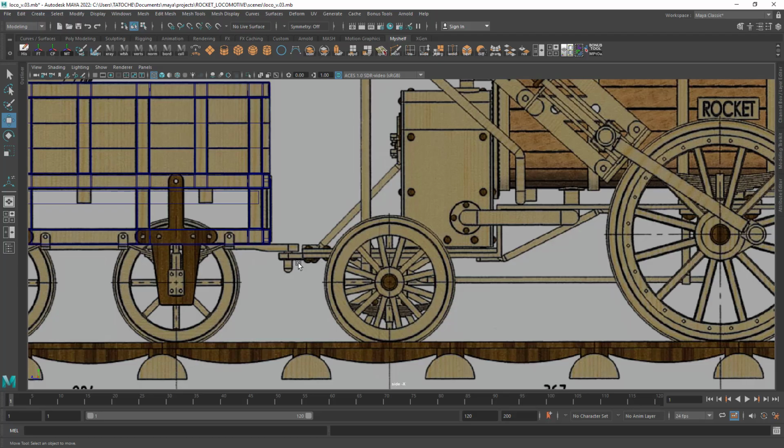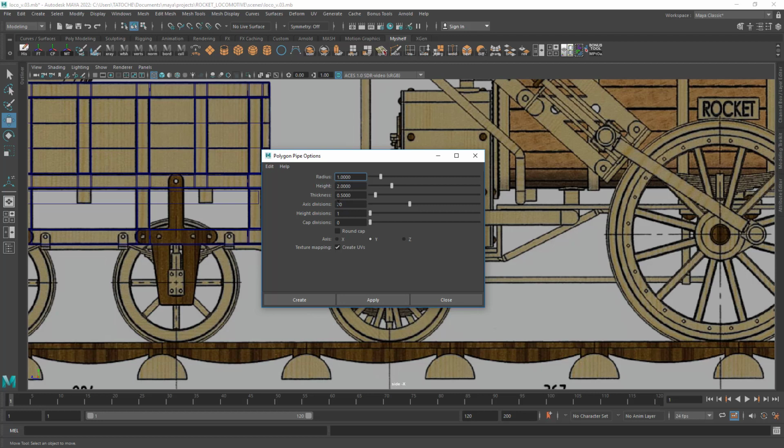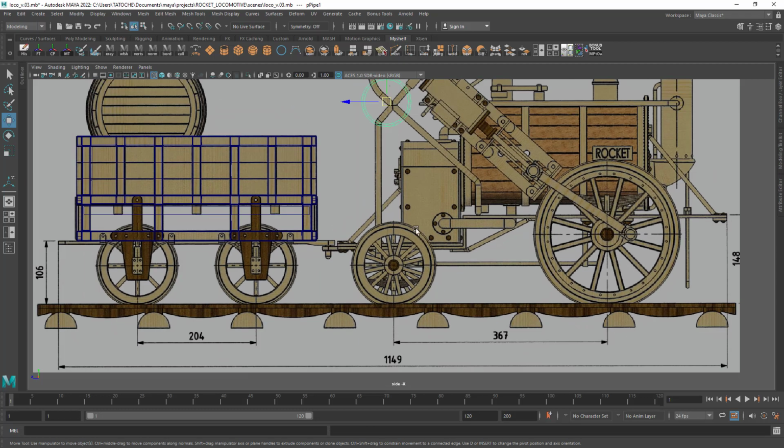Hi guys, today we're going to be modeling these car wheels. I will use this for reference. Let's double click here to open the cylinder option. Set the axis to X, the radius to 5, leave the height value and apply and close. Okay, move it to the center of the wheel.